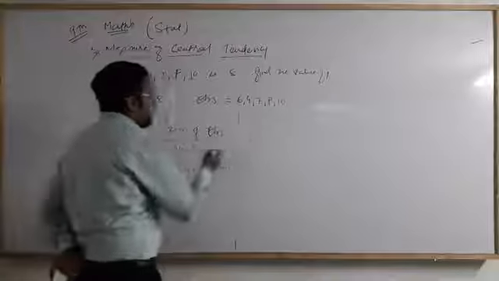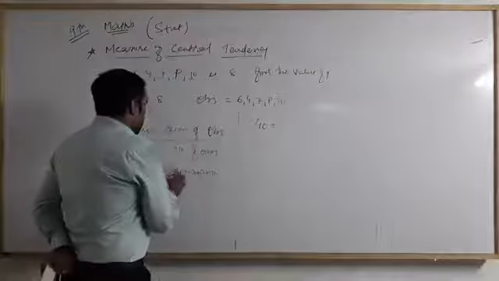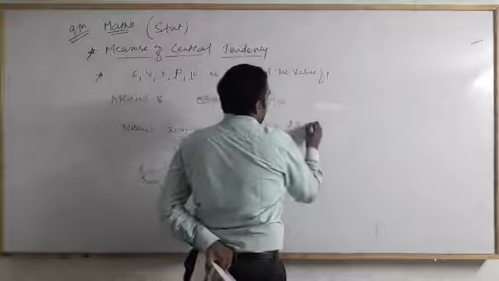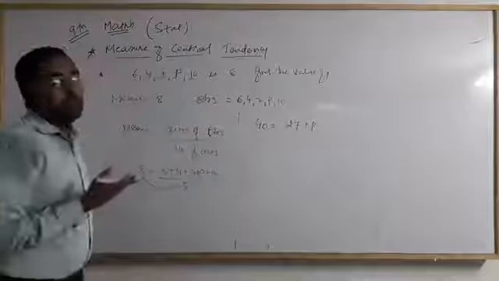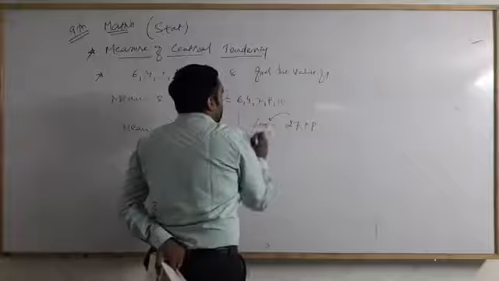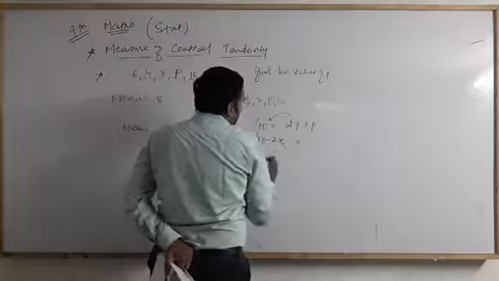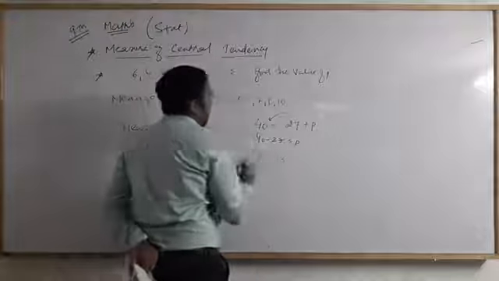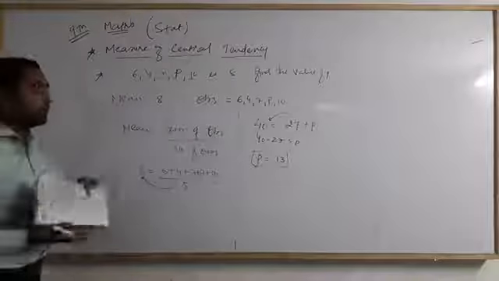So 8 times 5 is 40 equal to 6 plus 4 is 10, 10 plus 10 is 20, plus 7 is 27, and plus p. We can't add p numerically because p is a variable. So now move 27 to the other side: 40 minus 27 is equal to p. So my value of p is 13. For the missing value, p is 13. Okay, clear students?